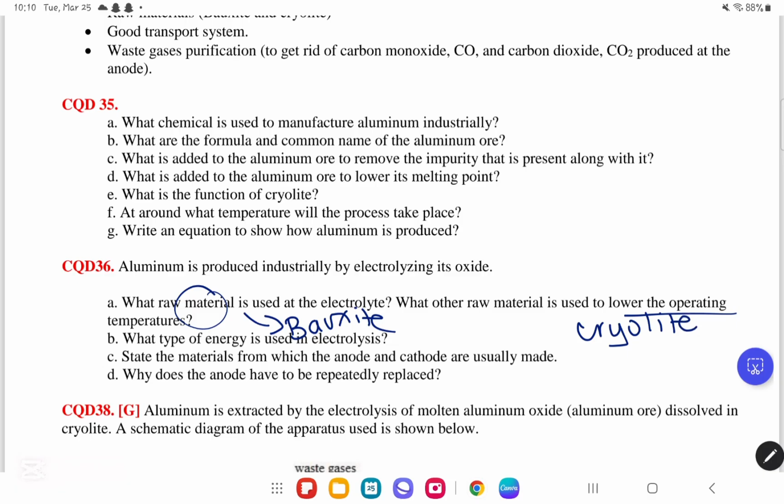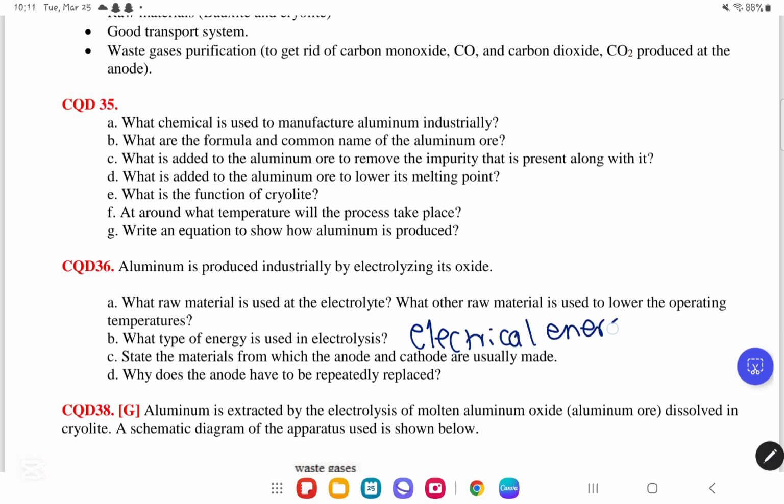By the way, bauxite is represented by Al2O3.2H2O. Cryolite is Na3AlF6. So keep these in mind. What type of energy is used in electrolysis? We use electrical energy. State the materials from which the anode and cathode are usually made. They're usually made of graphite, which is carbon. Now, why do they have to be continuously replaced? Because the graphite will react with the oxygen produced.